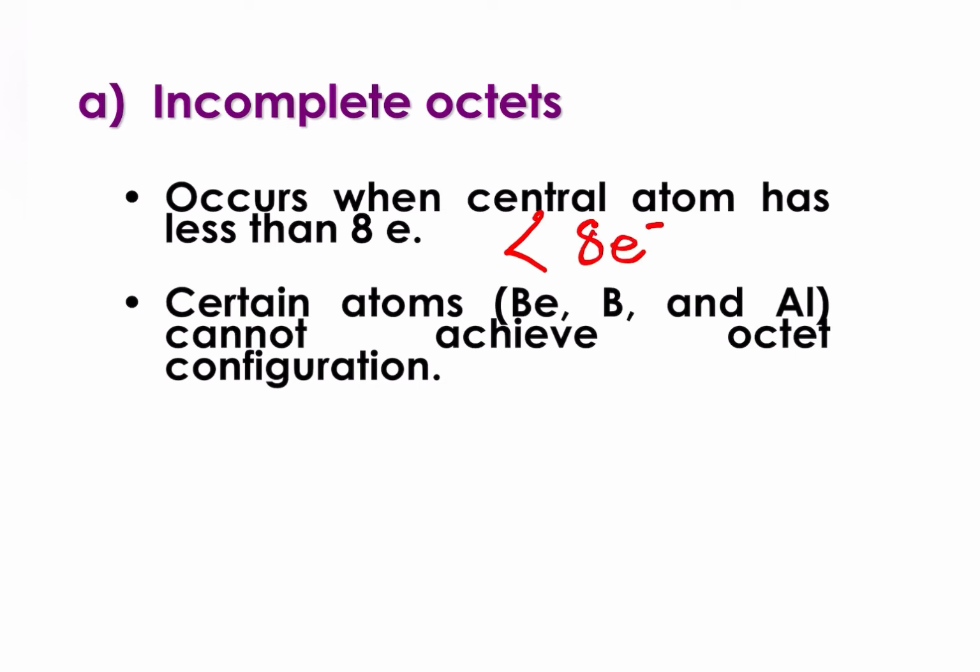And hanya certain atom sahaja yang akan mengalami incomplete octets, iaitu beryllium, boron and aluminium. So sekiranya 3 elemen ini menjadi central atom, ada possibility dia akan mengalami incomplete octets. Dan cara mudah untuk hafal adalah BeBAl.